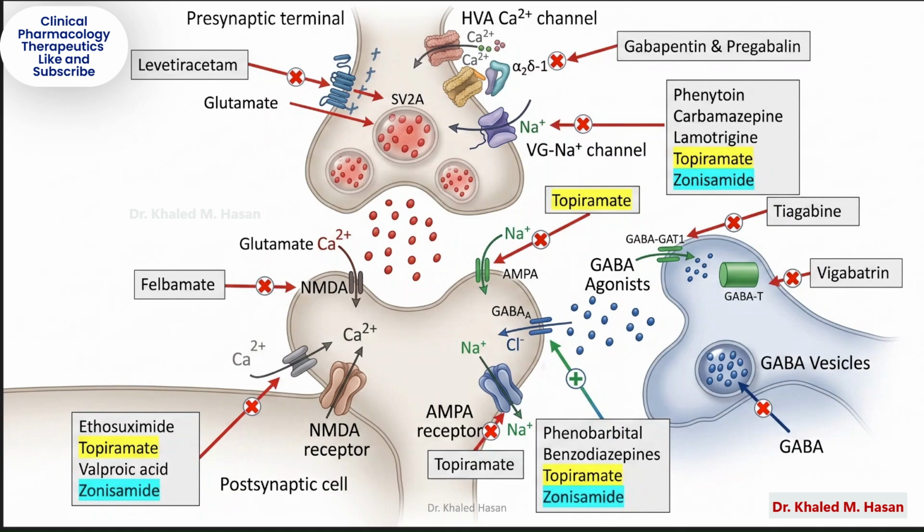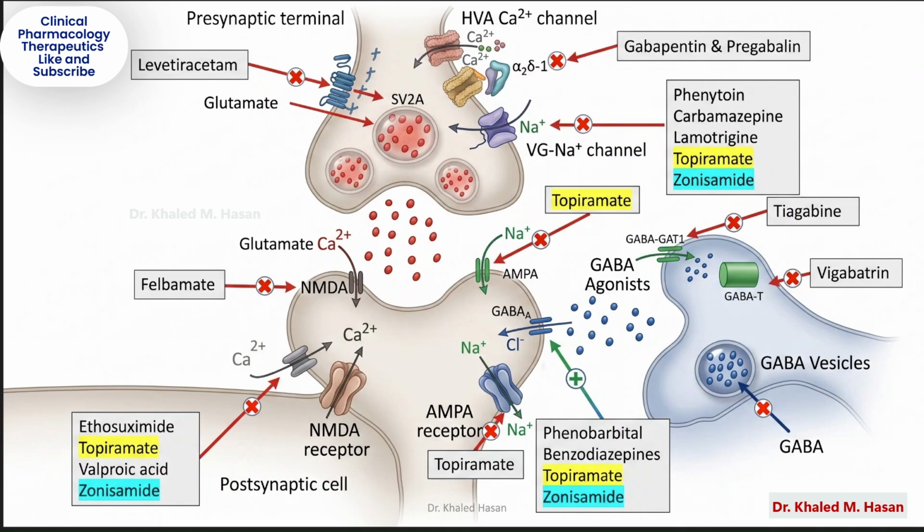Tiagabine blocks the GABA transporter, GAT1. This prevents GABA reuptake, allowing more GABA to remain in the synapse. Vigabatrin inhibits GABA transaminase, also called GABA-T. This prevents GABA breakdown and increases GABA levels in the brain. It's especially used in infantile spasms.